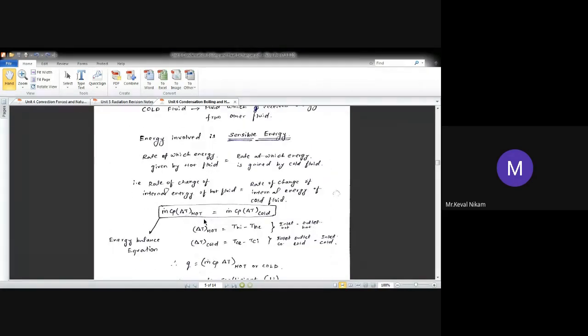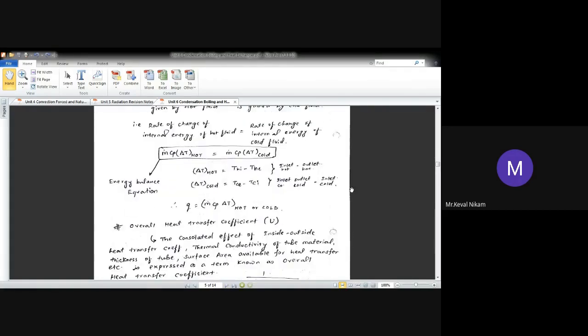Delta T of hot means what? The change in the temperature of a hot fluid, and delta T cold means the difference in the temperature of a cold fluid. Delta T hot is T_hi minus T_ho, that is inlet temperature minus outlet temperature. Delta T cold is nothing but the exit temperature of the cold fluid minus the inlet temperature of the cold fluid. And how is the heat transfer going to be obtained? Q equal to m Cp delta T, either of the hot fluid or of the cold fluid.